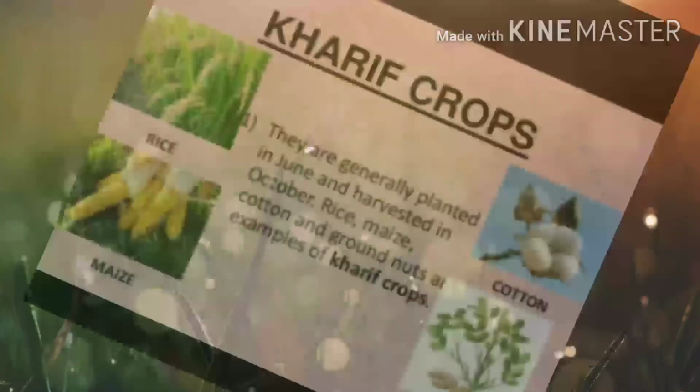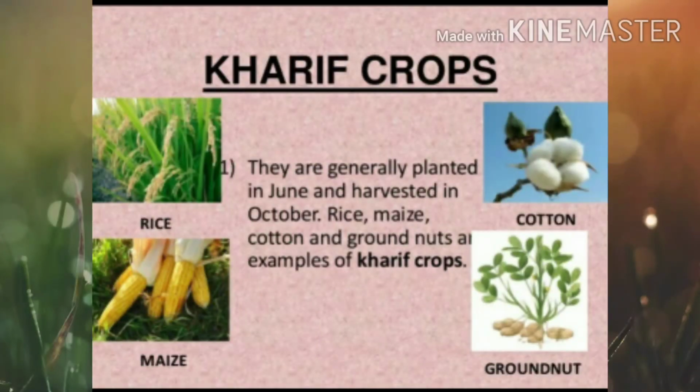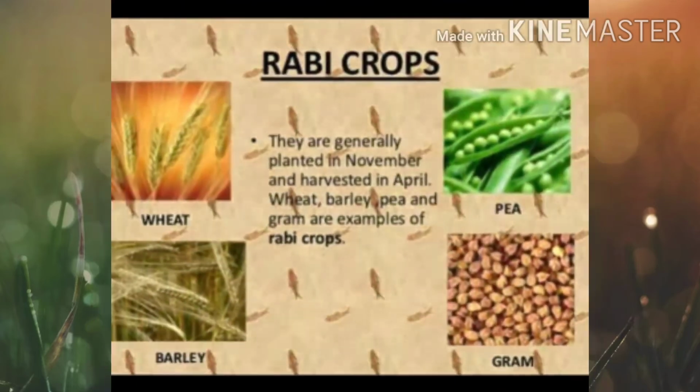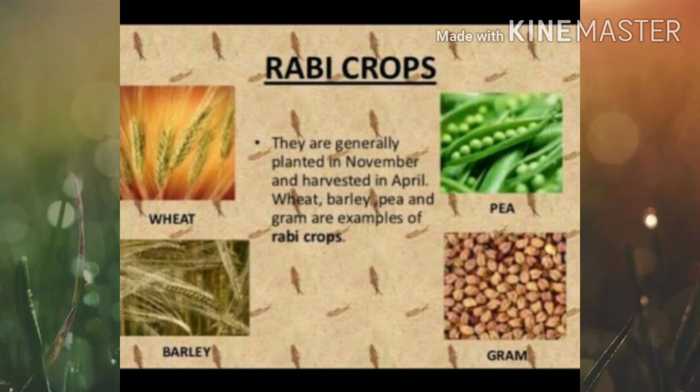So crops that are grown from June to October, that is in summer season, are called Kharif crops. Examples are rice, maize and cotton. And crops that are grown from November to April, that is in winter season, are called Rabi crops. Examples are wheat and pea.